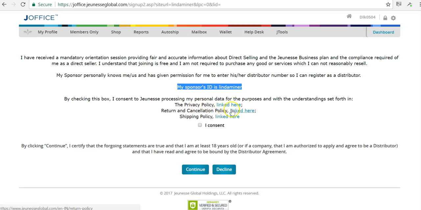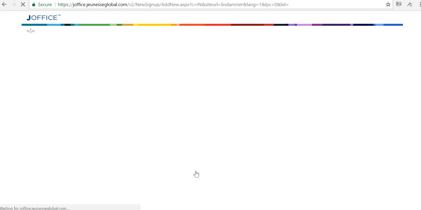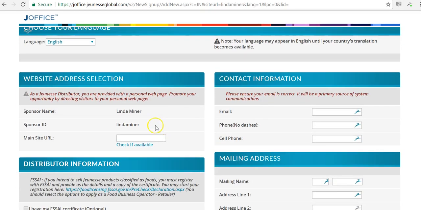Here's the privacy policy, return and cancellation policy, the shipping policy. Make sure you understand all of these and that you must be 18 years of age or older. Then you're going to click on I consent and continue. And this is going to take you to the page where you're going to enter your information.